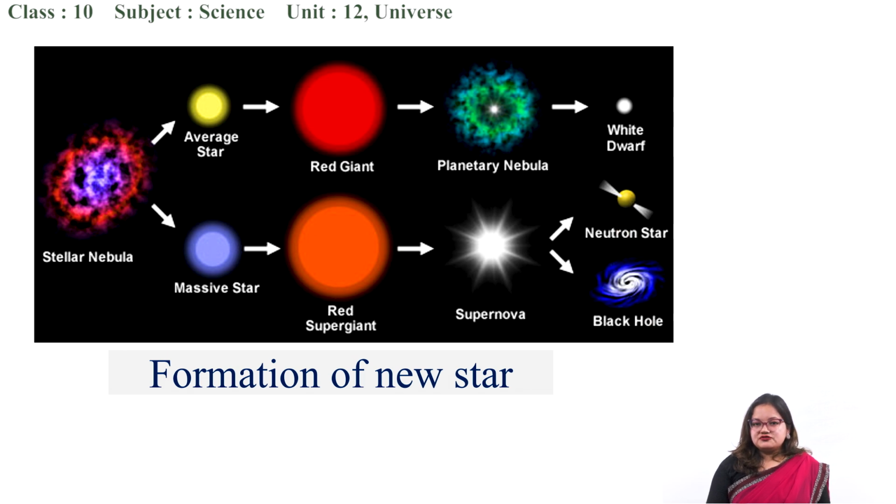A black hole is formed if the star is absolutely massive, else it will form a neutron star. The formation of a star is all related to gravitational force. Due to the gravitational force, the dust particles and gas particles were able to come together. This is one of the consequences of gravitational force.